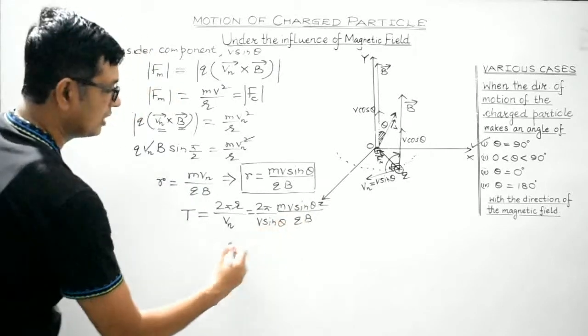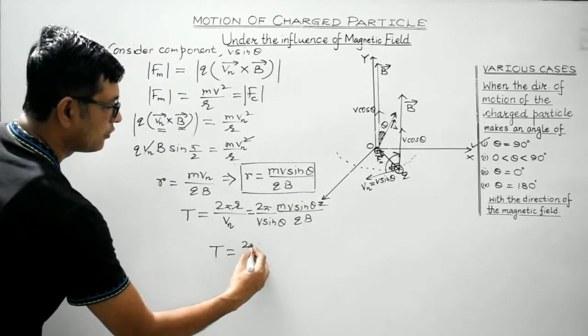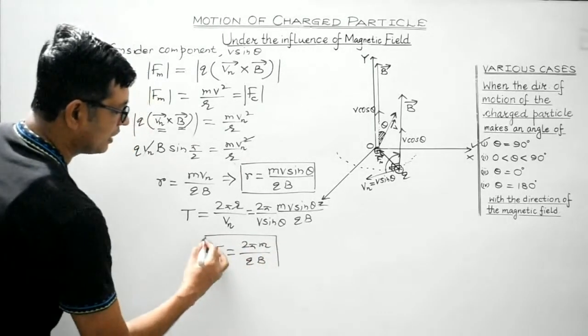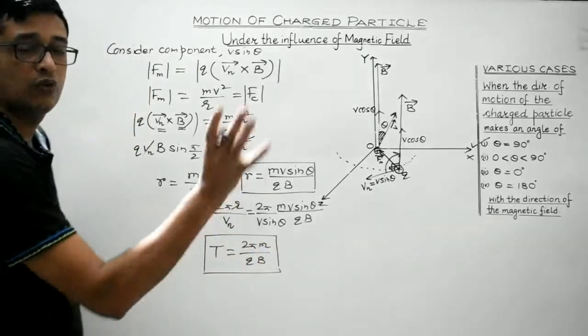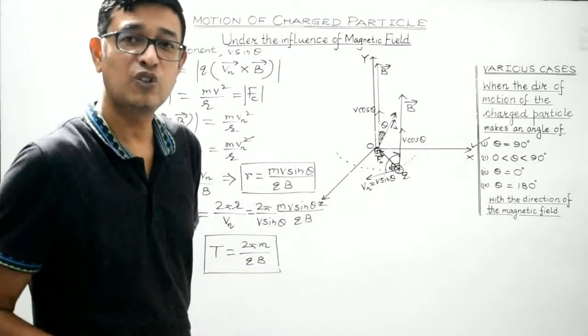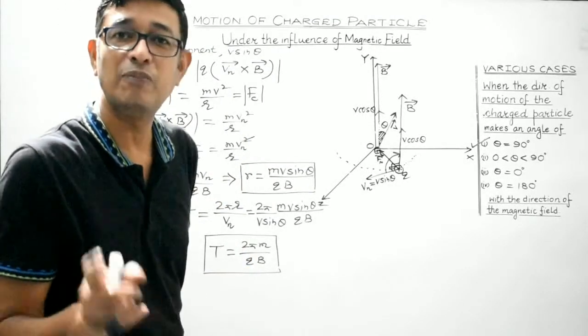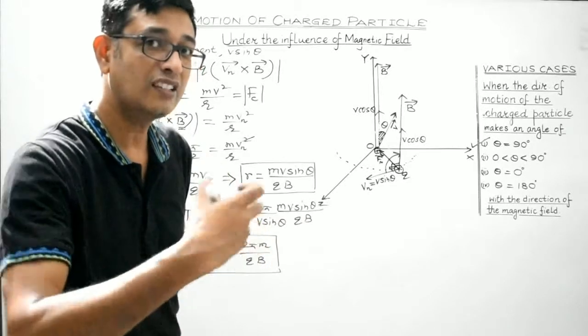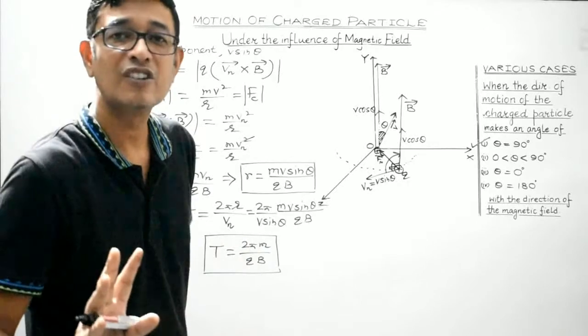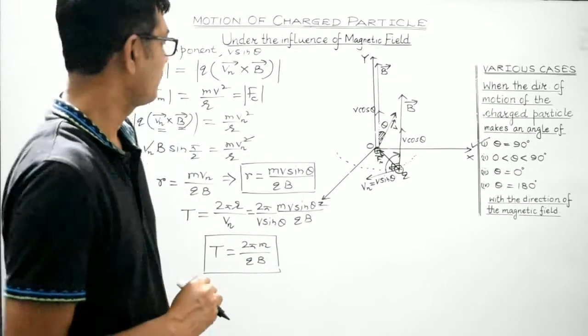So V sin theta gets cancelled out, and we are left with 2 pi m divided by QB. So we get the same expression for the time period as was obtained in the previous case, right? As we have discussed earlier also, time period is independent of both radius as well as the velocity of the charged particle. So time period will remain constant, right?